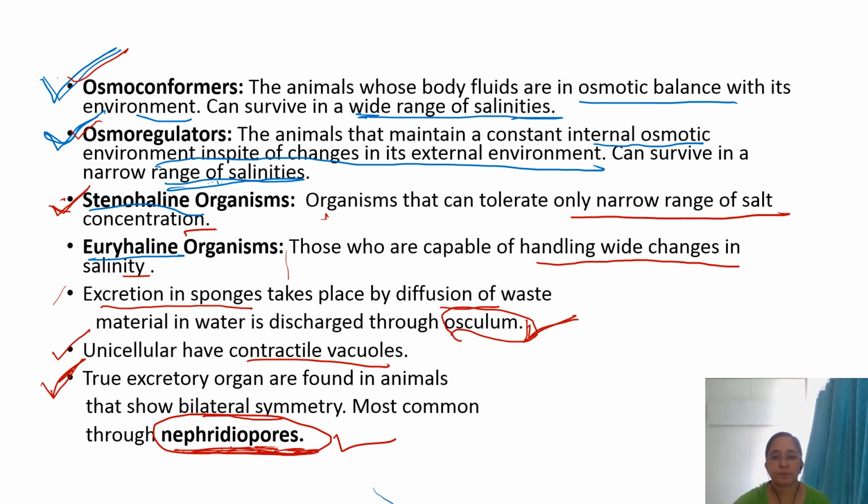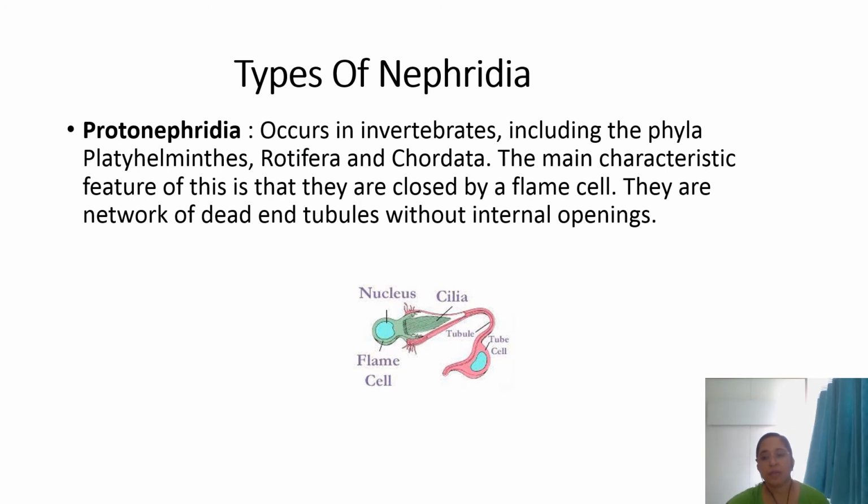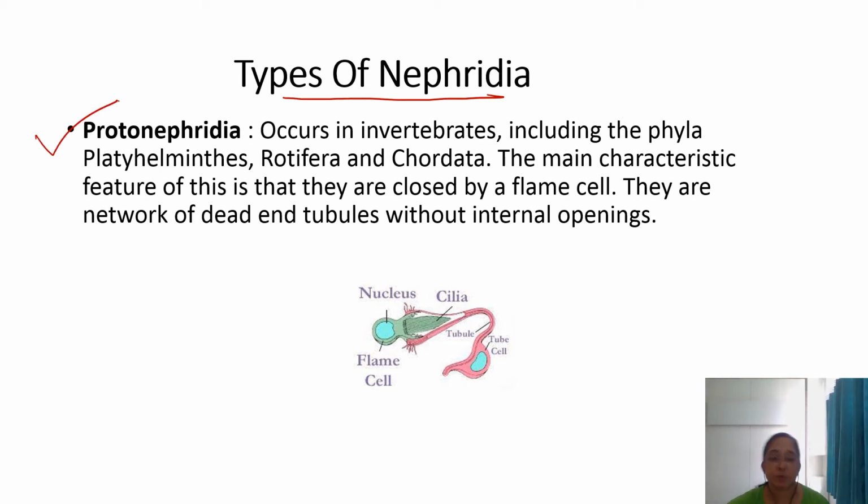Now, nephridia. There are two types of nephridia. One is the protonephridia and another one is metanephridia. First, protonephridia. This protonephridia occurs in invertebrates, including phyla Platyhelminthes and Rotifera.